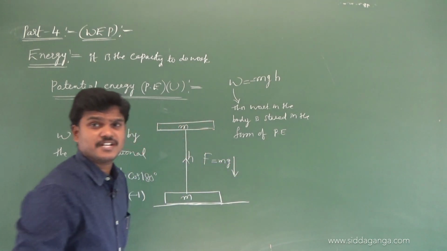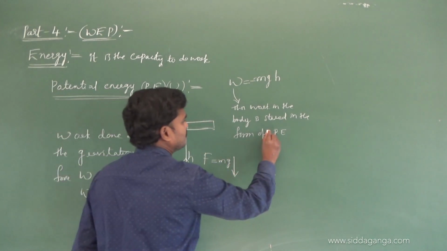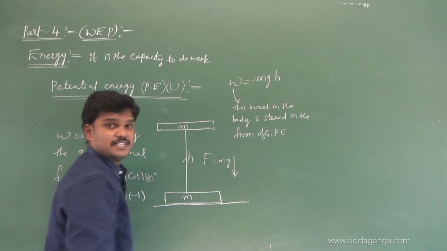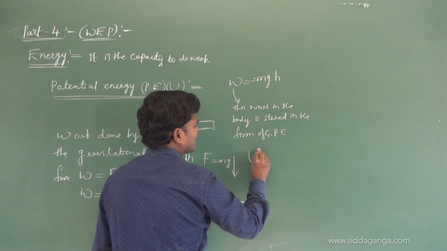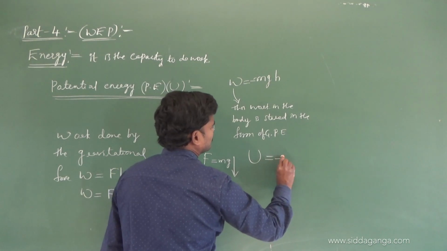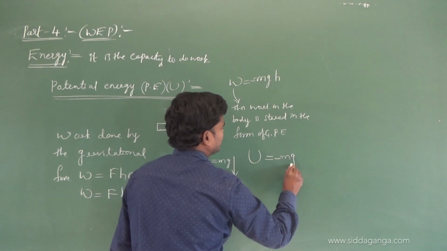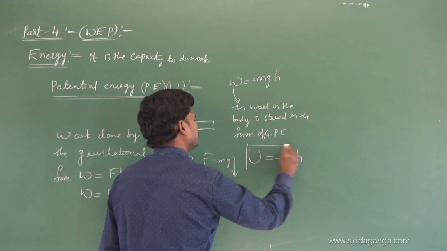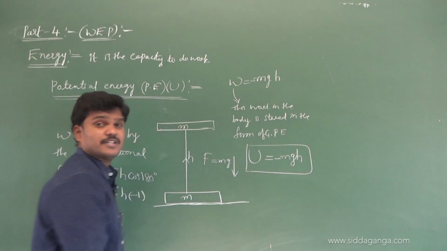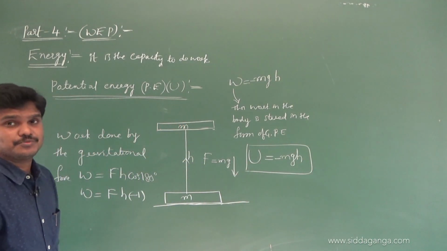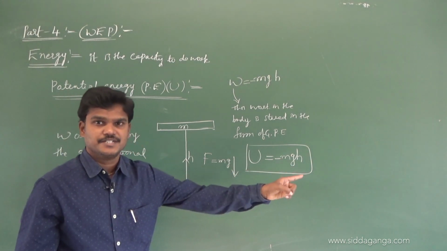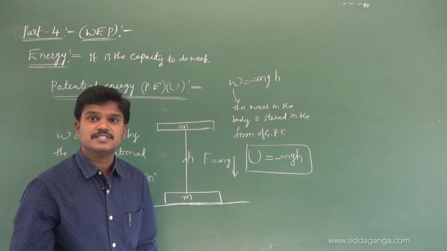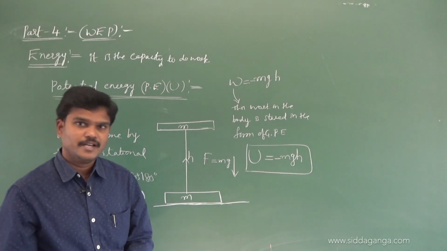This potential energy is called gravitational potential energy, GPE, which can be represented as U. So U is minus mgh. This is the work done by the gravitational force, and this is also called gravitational potential energy. So we can represent it as U equals minus mgh.